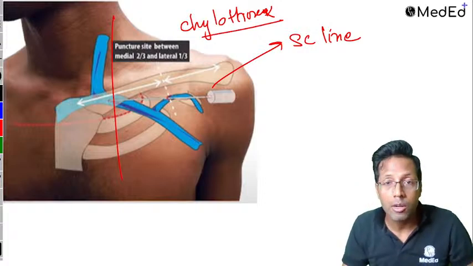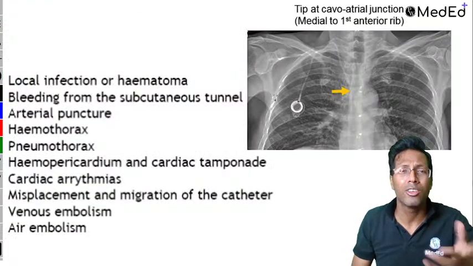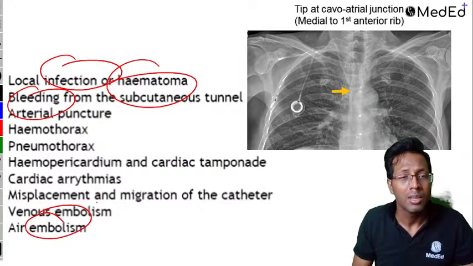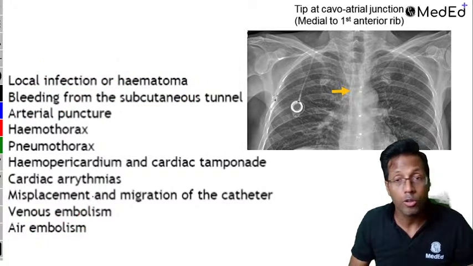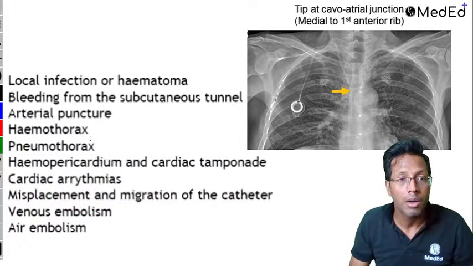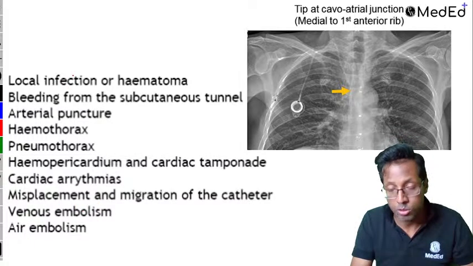So pneumothorax, chylothorax, they become important. Apart from that, the usual things, local bleeding, local hematoma. I'm not going to embolism or forget all that. A lot of people say it's used for the treatment of embolism also, but if open to air, it can cause embolism, right? But bleeding, infection, hematoma, we're not going to do those details.